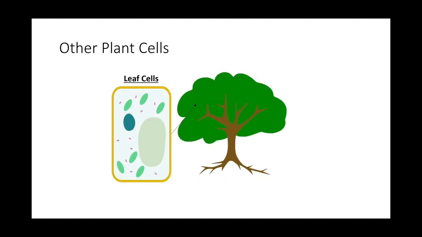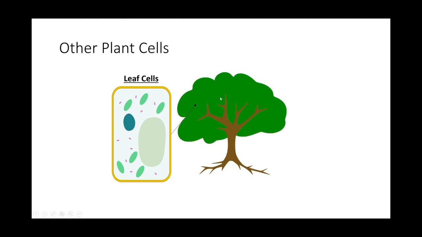Now let's look at the leaf cell. Now actually a leaf cell comes from a plant. So a leaf cell is also a plant cell. Okay, so all leaf cells are plant cells, but not all plant cells are leaf cells, because plants contain other parts. It can be your stem, it can be your roots. So when you talk about plant cell, it can be your root hair cell. It can also be from the stem.